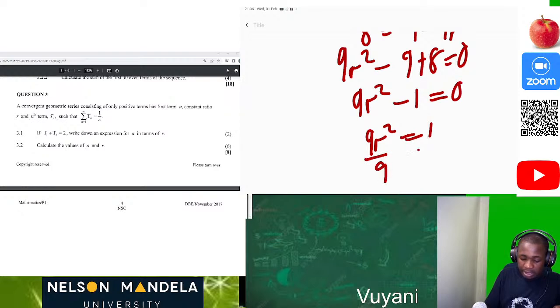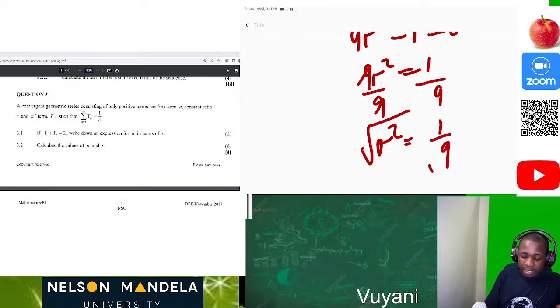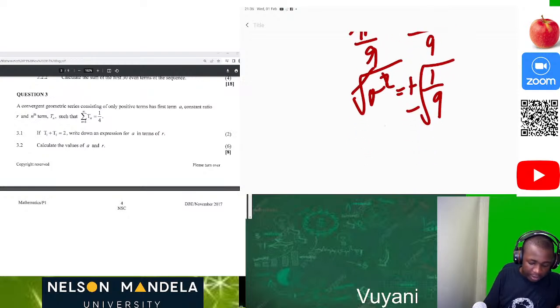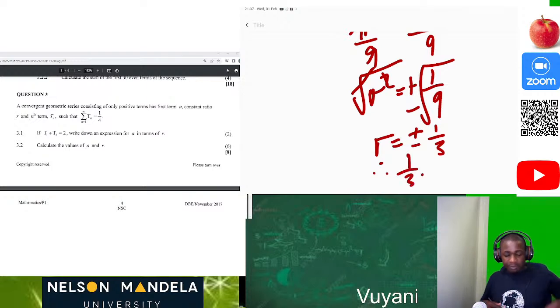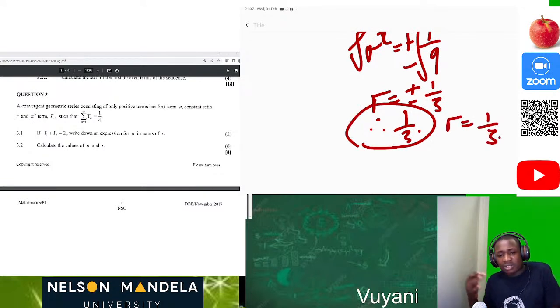Divide both sides by 9. Then our r squared is equal to 1 over 9, like what we did before, plus or minus. Then we have our value of r to be positive or negative 1 over 3. But definitely our value of r is going to be positive 1 over 3, because in most cases we are looking at the positive numbers.